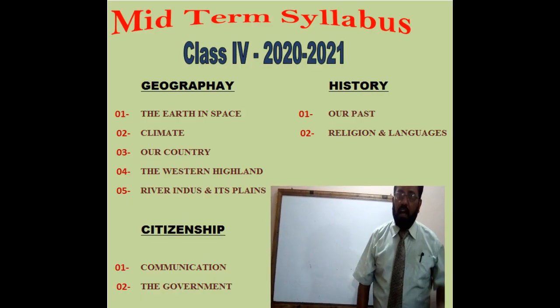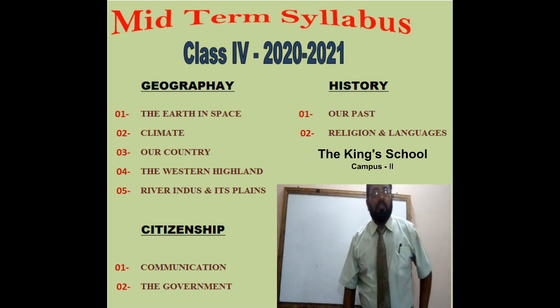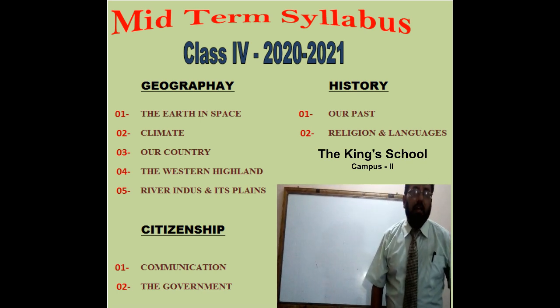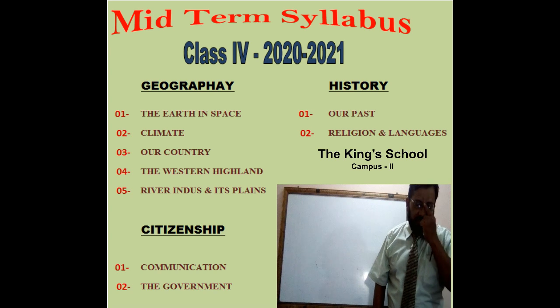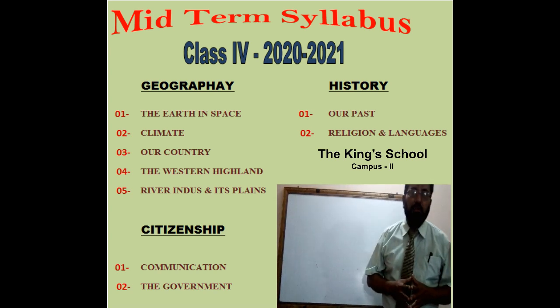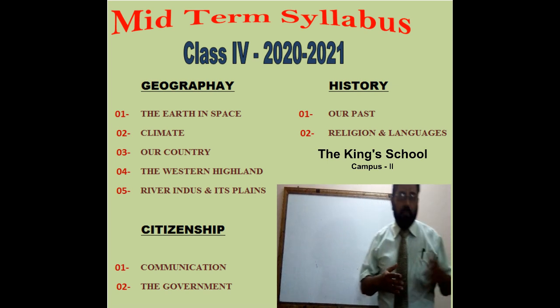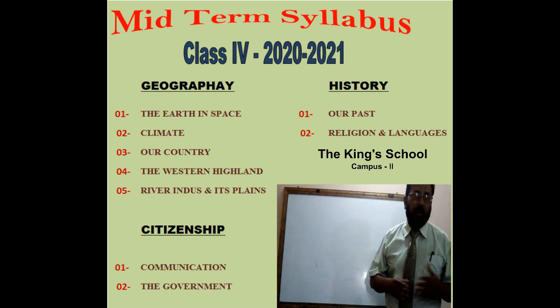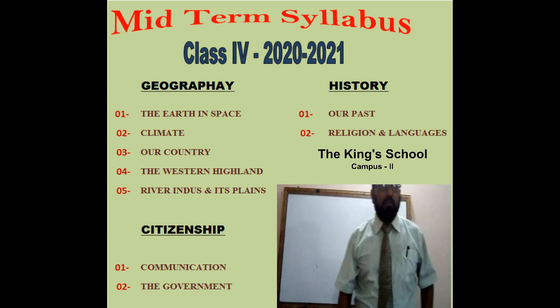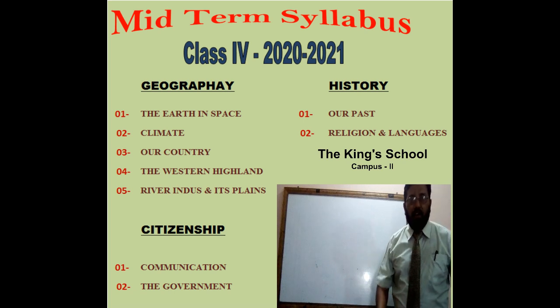Okay students, now I will give you a brief note about our syllabus. The first chapter of our syllabus is Our Earth in Space. In this chapter, we will discuss the terminology we use while discussing our Earth and space, such as universe, North Pole, South Pole, astronauts and satellites, moon and orbits.